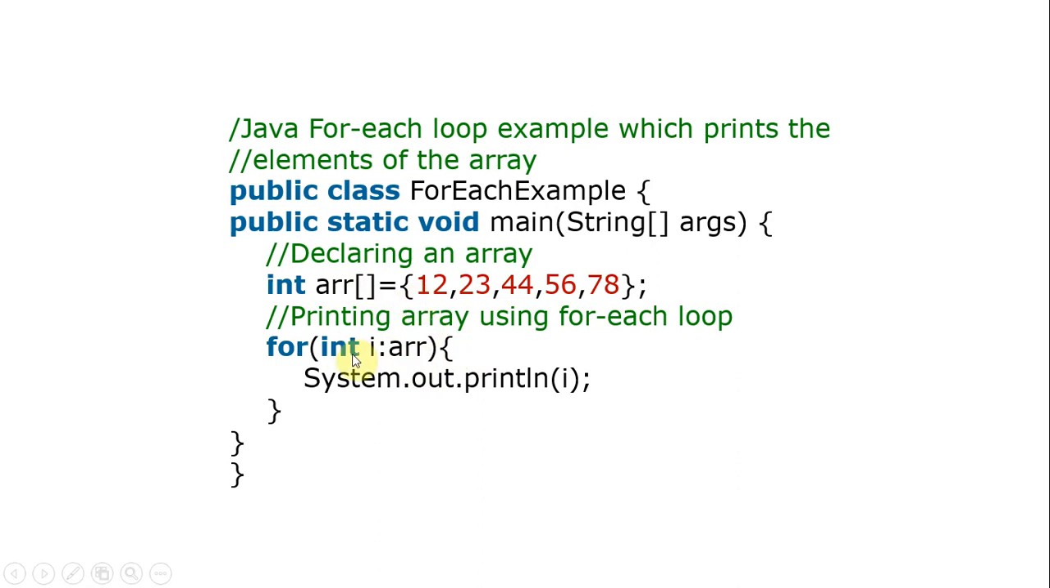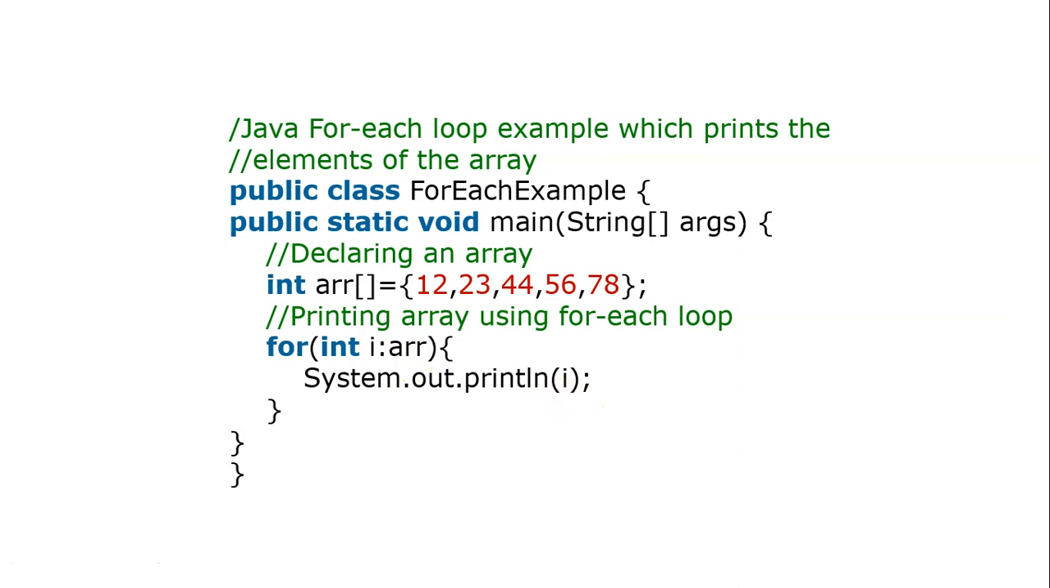So int I, array: first it will take the value 12, then it will go for 23, then 44, then 56, then 78. Like that is happening. Internally the loop is defined based on the elements, the number of elements, not on the index. It will take the values. From the array the value is passed to the I variable, then we are printing the I value.